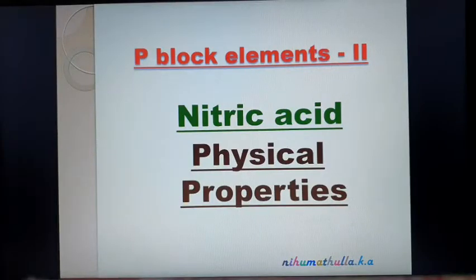P block elements 2, nitric acid physical properties. Physical properties of nitric acid, HNO3.